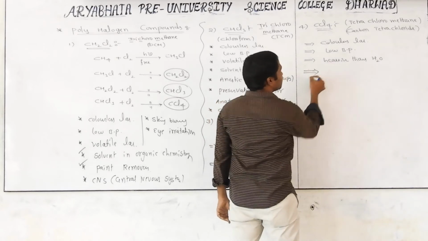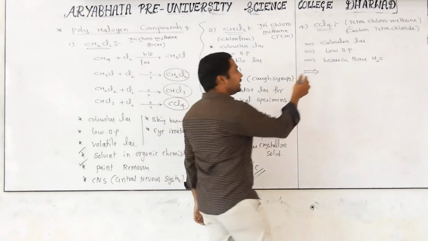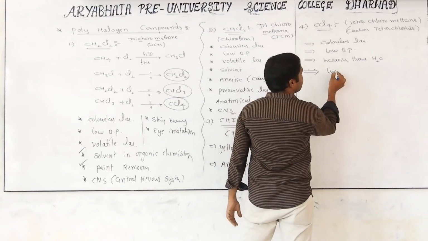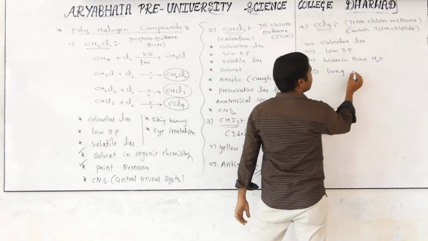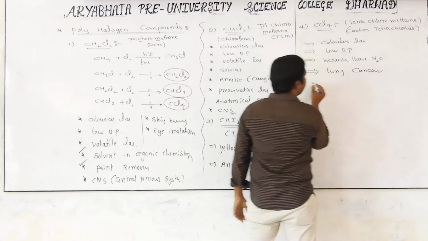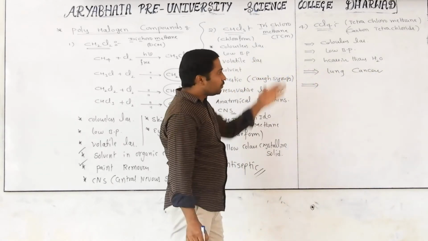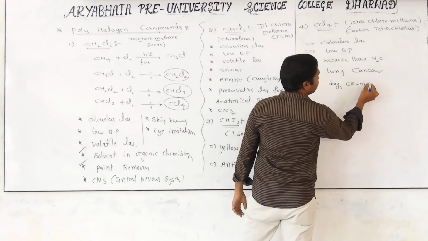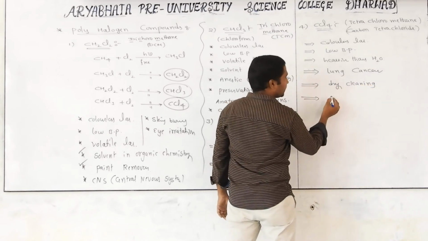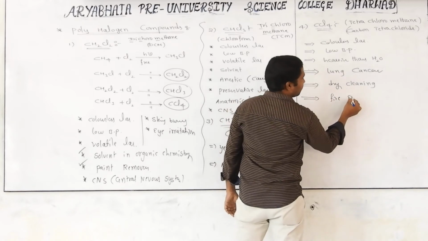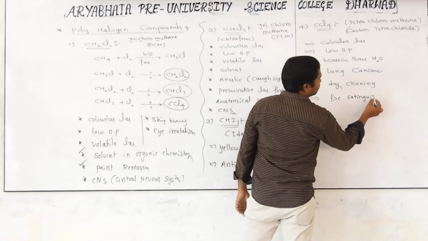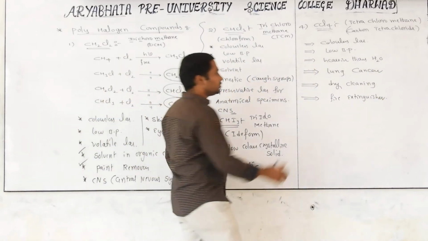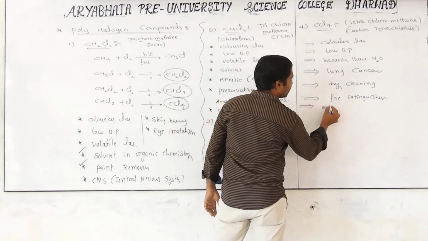Later, we have to discuss some other important things. It also has an effect on the lungs. That's why it creates lung cancer. If you breathe much of this quantity, it causes lung cancer. And where are we using this one? We are using this chemical in dry cleaning, and also in fire extinguishing. Okay, these are all the special characteristics of carbon tetrachloride. It is also used as a solvent in most organic reactions.